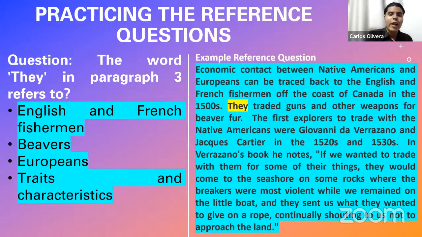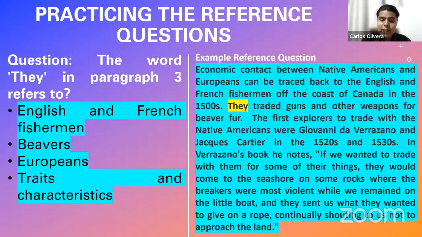I repeat. Economic contact between Native Americans and Europeans, that is a first idea. Now, a second idea is that he says can be traced back to the English and French fishermen off the coast of Canada. And a third idea simply mentions when, in the 1500s. Now, as you can see, that sentence divides into three different ideas or reasoning trains. In order to respond correctly to this question, you need to understand what was the last people, because of course the word they refers to people. What was the last people that this author had in mind when he wrote they?